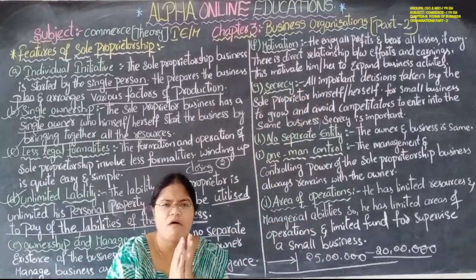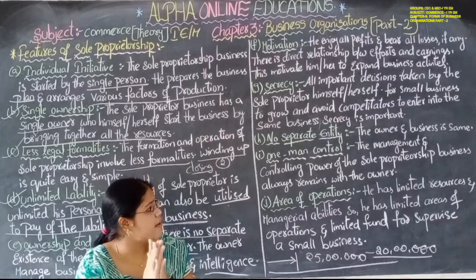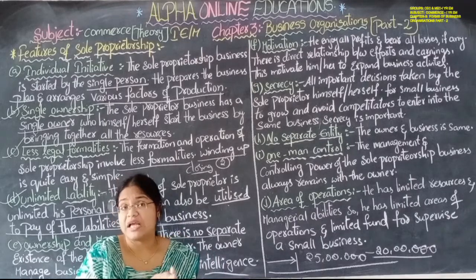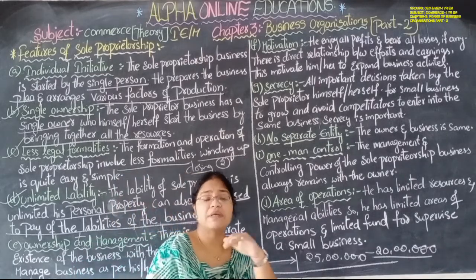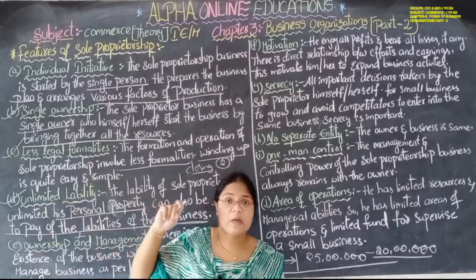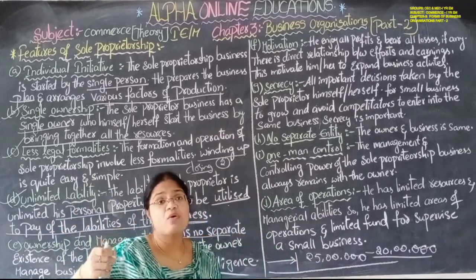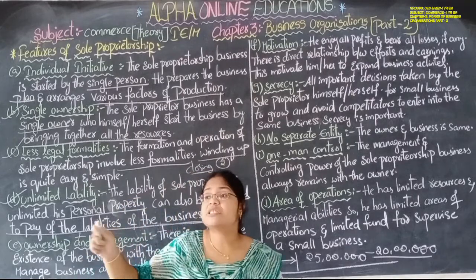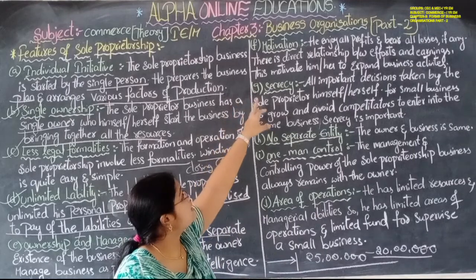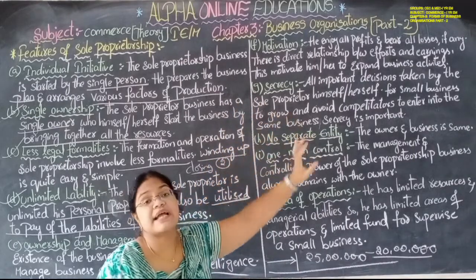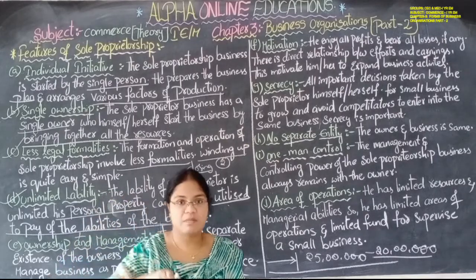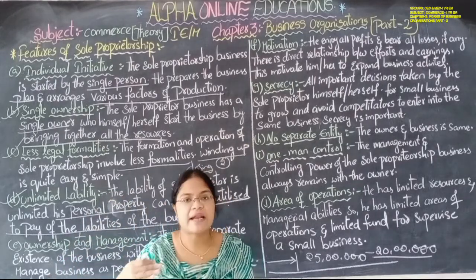He enjoys all the profits, whatever profits are there in the business, and if there is any loss in the business, he bears those losses. That's why he has unlimited liability. Whatever dues he has to pay, he pays from his personal property also. So, unlimited liability. There is a direct relationship between effort and earning. How much effort he puts in, that much he will earn.